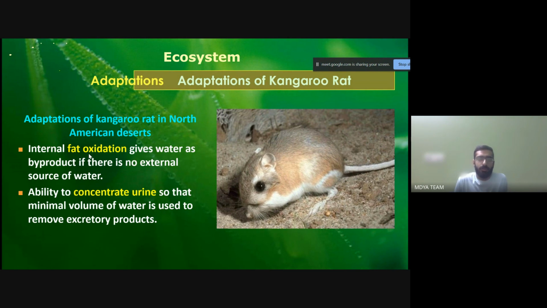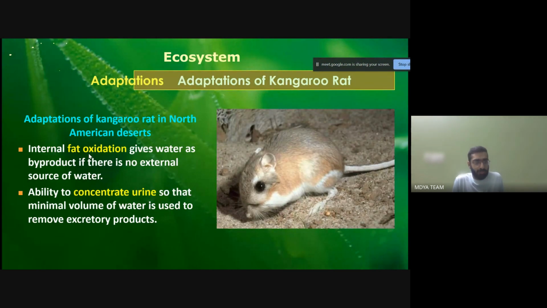So now go on to the adaptation of the kangaroo rat. We give an example of adaptation of the kangaroo rat. How is it adapted to the North American deserts? The internal fat oxidation gives water as a byproduct if there is no external source of water.